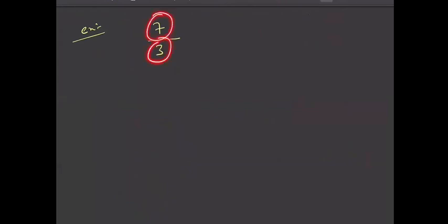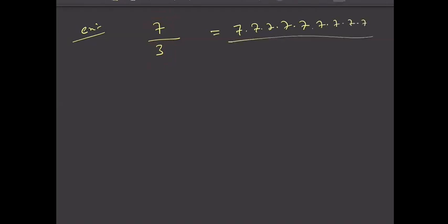For example, let us say I have 7 by 3. Now you can't cancel 7 by 3, right? You can't cancel something in 3 and something in 7 because these are already primes. And no matter how big the numbers get, let us say you have 5 times 7, or say 7, 8, 9, 10 times 7, and in the denominator you have 3.